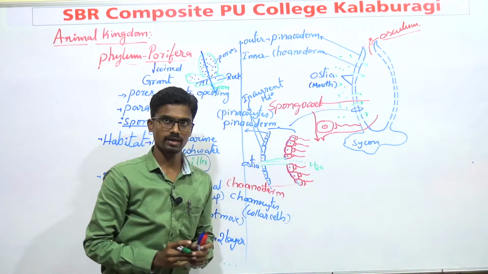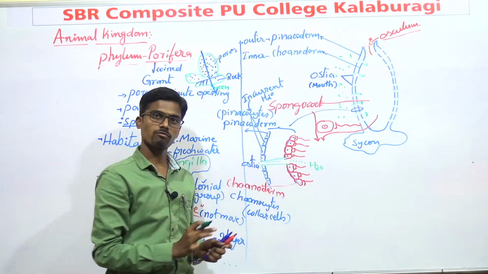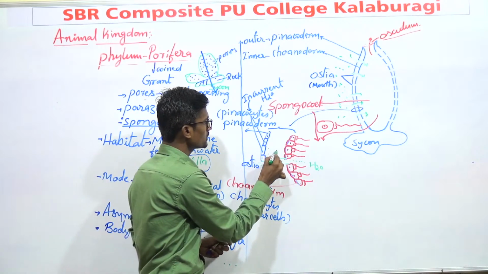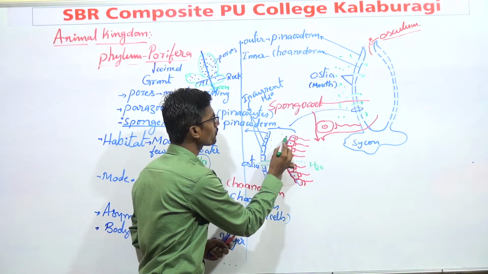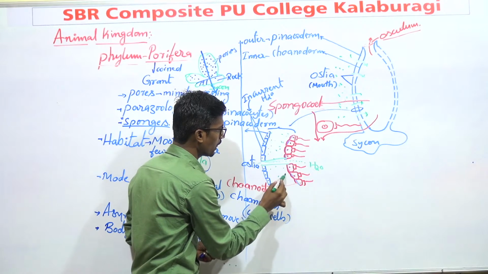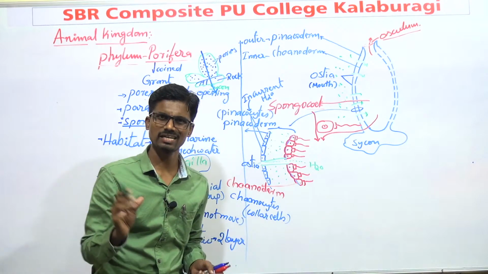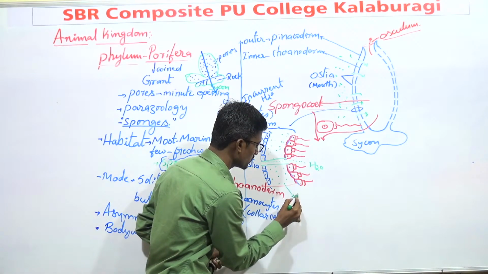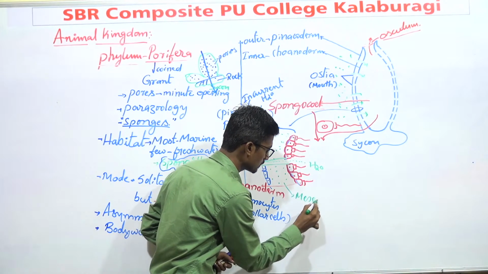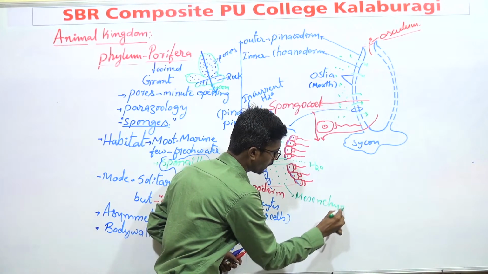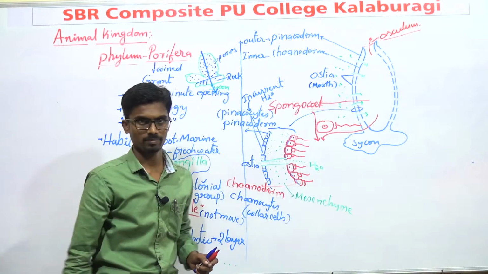And apart from that, there is the presence of space. And this space is completely filled with fluid. And this fluid is just like a jelly-like substance. And this region is known as mesenchyme.